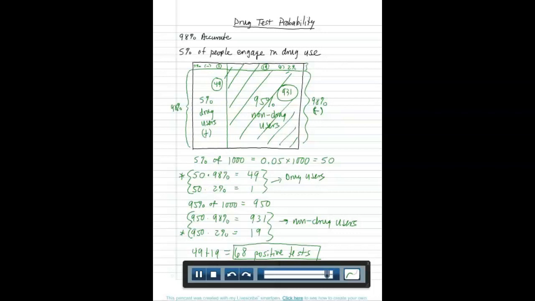Some of you got into the 2% versus 98%. That sounds good, and I agree. That's an argument that people make. But another argument that people make is this one here. It's only 72% of the people who tested positive. 72% of them are actually drug users, and 28% are not. And that's where the controversy resides.